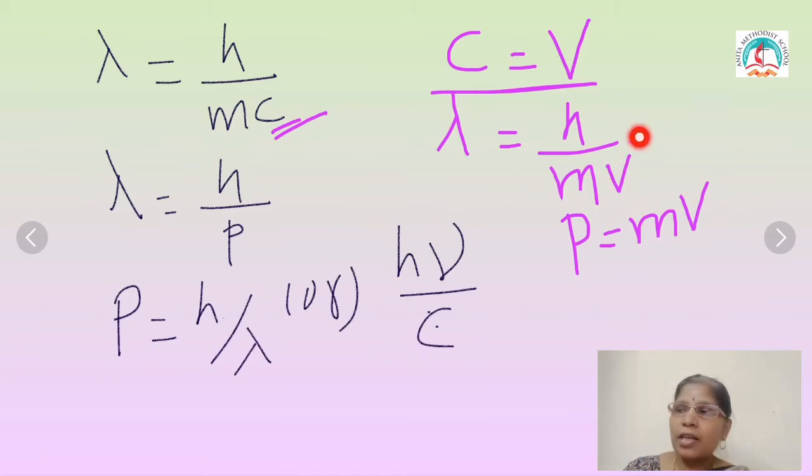So replace this m into V by the momentum P. So the de Broglie wavelength is lambda equal to h by P,